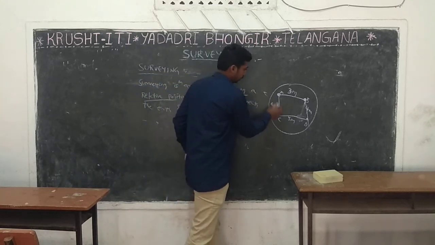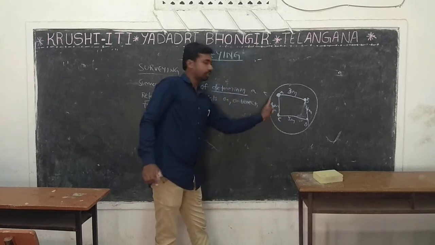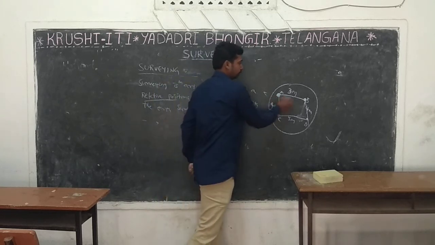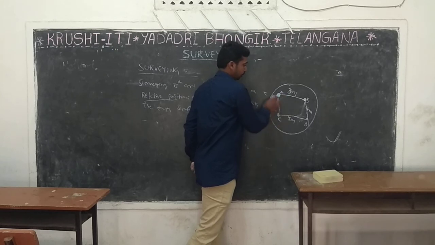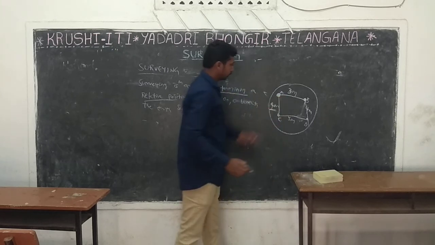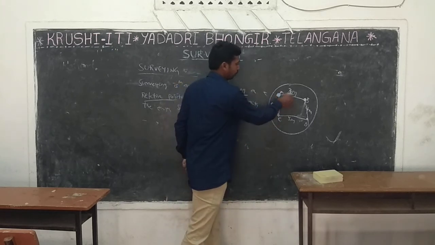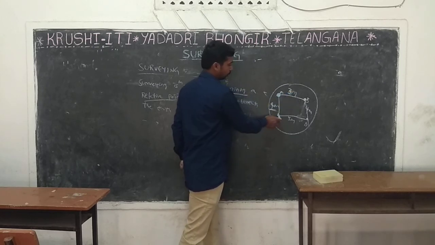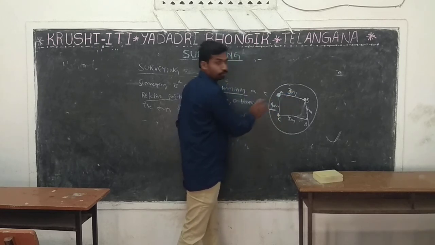Next, what is the position of A from C? It is 4 meters. From A to B, 3 meters. A to C, 4 meters. What is the position of A from B and C? From B it is 3 meters, and from C it is 4 meters.